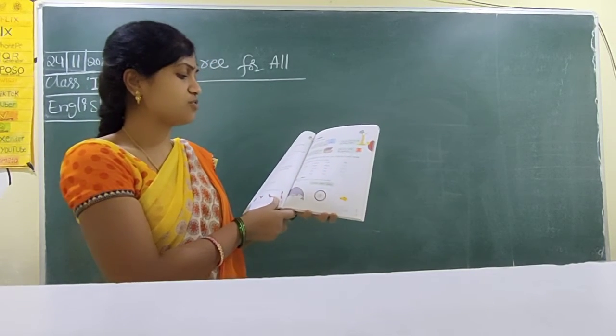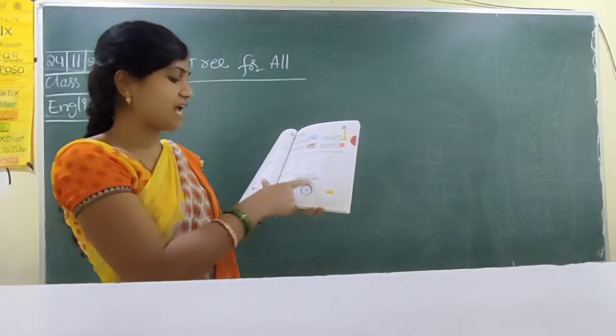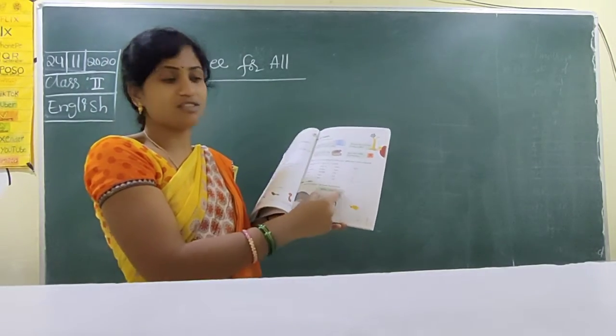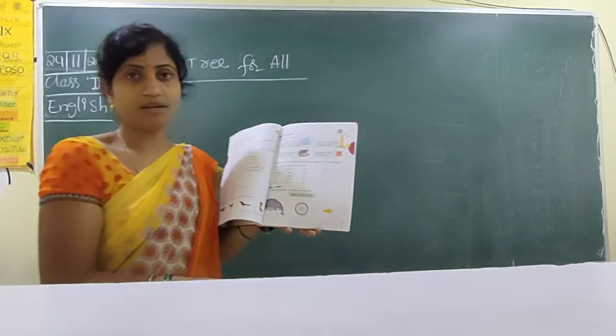Name the pictures, use words from the box. Here you only have the boxes, the words you have to write. See and write. Okay. Next.